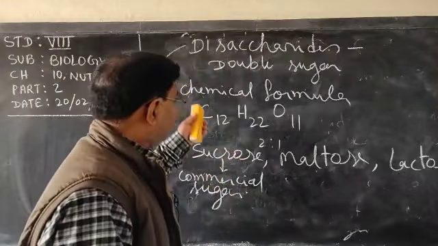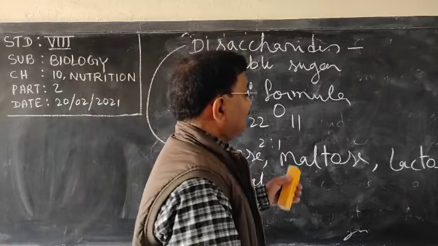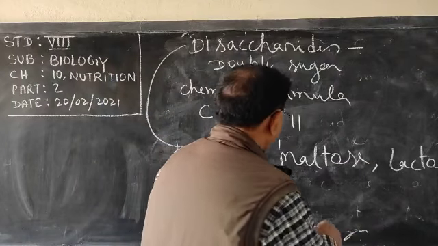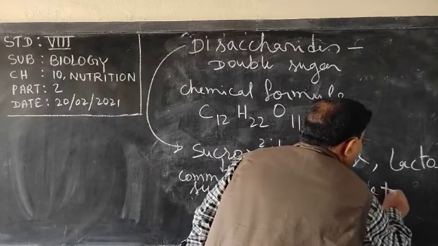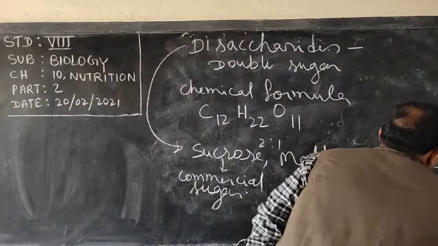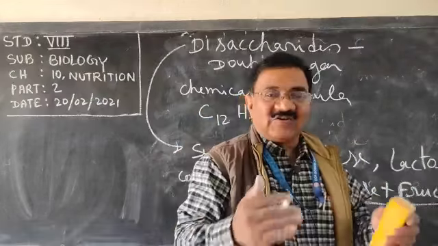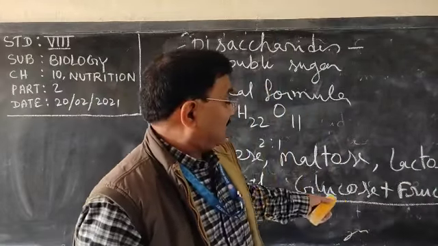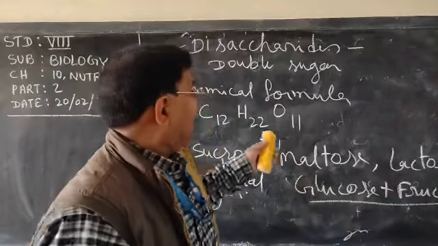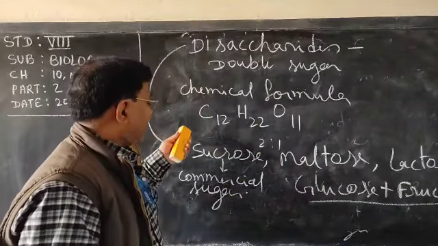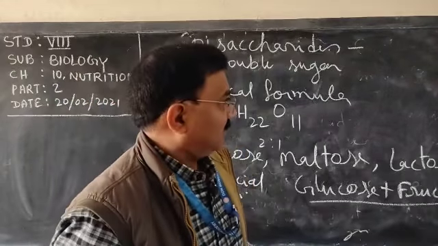And since it is a double sugar, what two sugars are there? The two sugars are glucose plus fructose. These two sugars are present together, glucose and fructose. So it becomes a double sugar and it is called disaccharide, or sucrose, or commercial sugar.